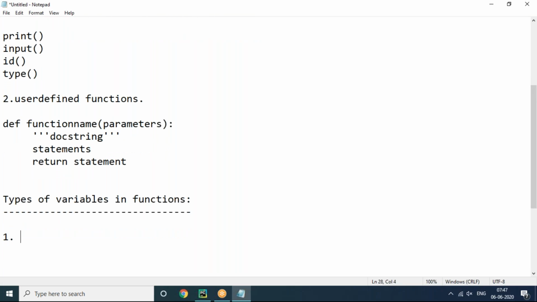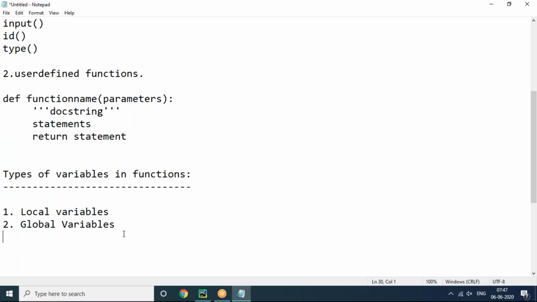There are two types of variables in functions. One is local variables, and the next one is global variables. What are local variables here?